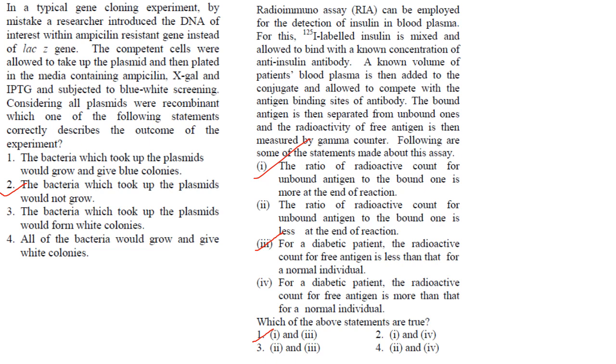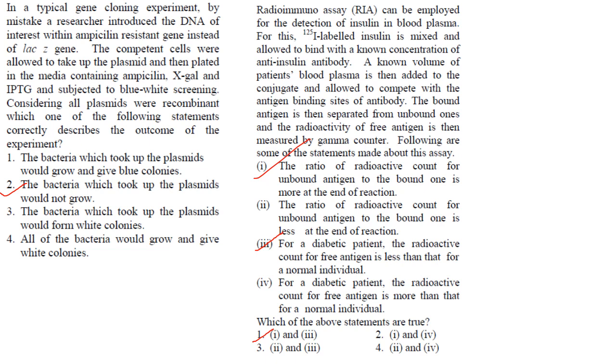That is, the amount of unlabeled insulin bound to antibody is less than that of labeled unbound insulin. So for the diabetic patient, the radioactive count for free antigen will be less than that for a normal individual.